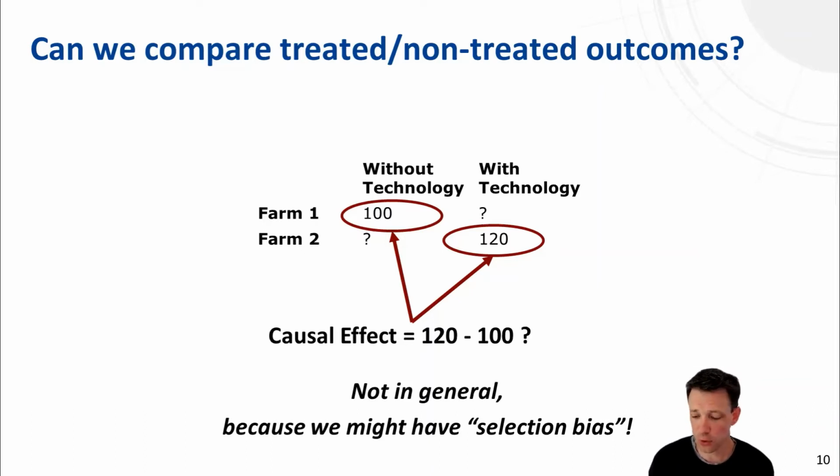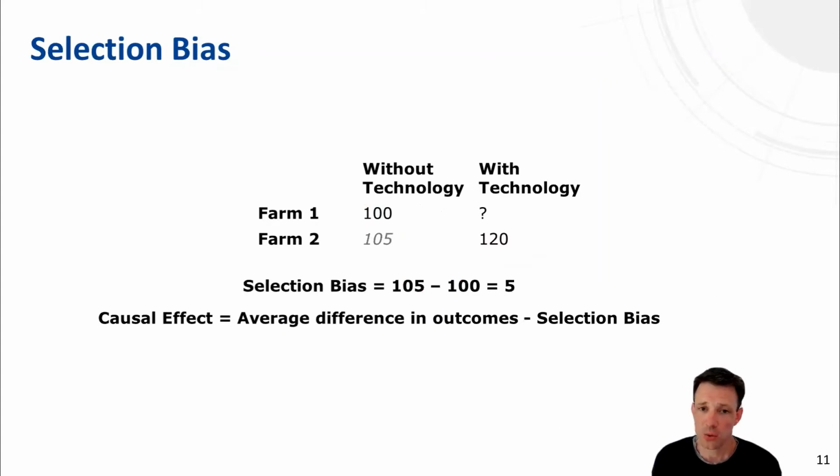What does it have to do with potential outcomes? Well, if we would be able to observe the potential outcomes, then we can easily calculate the selection bias and also easily calculate the causal effect. So assume it would be possible to observe the potential outcome, so the outcome of farm 2 without the technology.